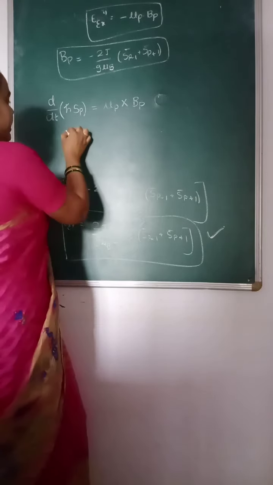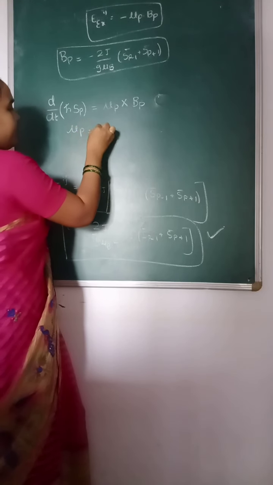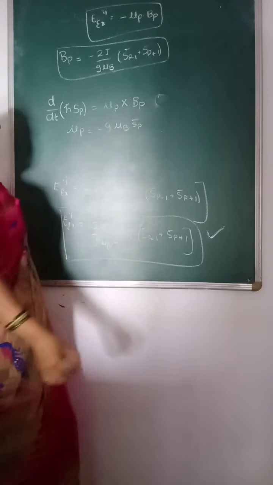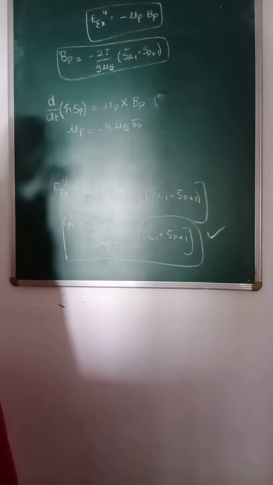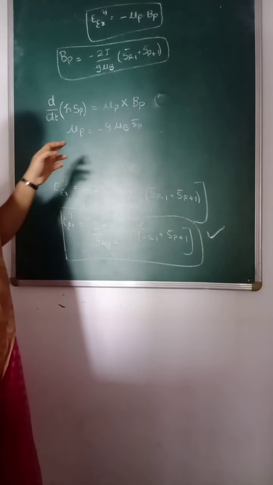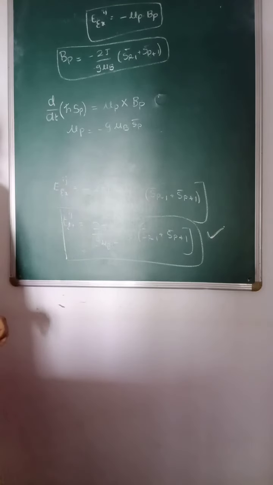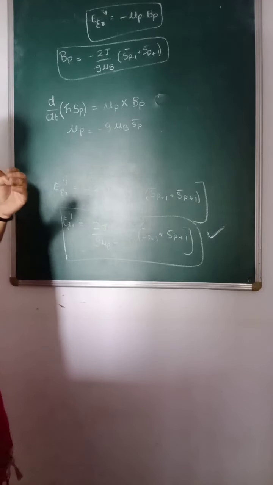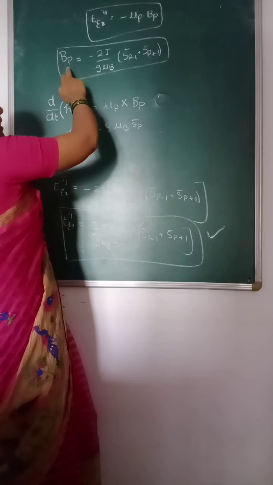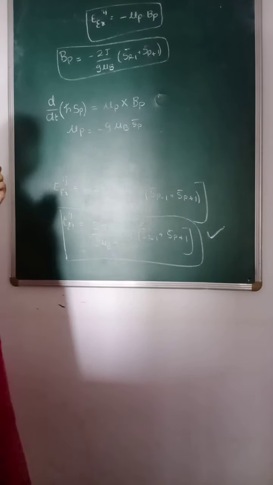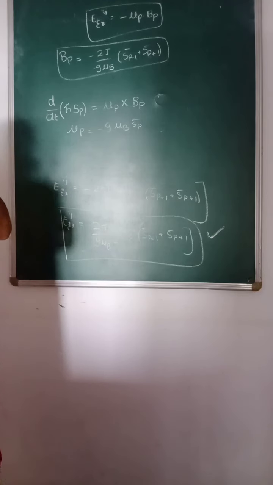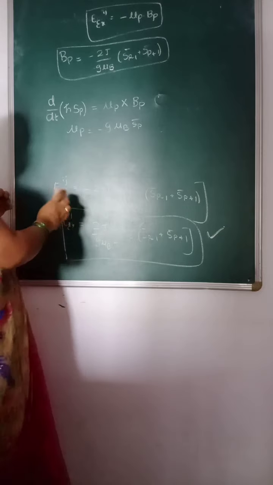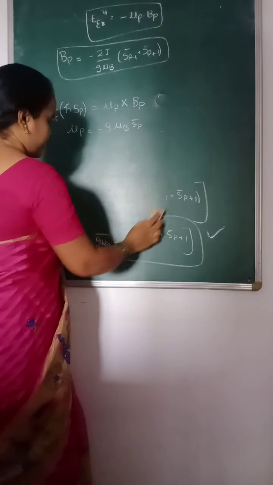So we have already written down the value of the magnetic dipole moment as minus g mu_B S_p bar. This is the magnetic dipole moment of an electron in terms of the Bohr magneton, g is the Landé splitting factor, and S_p is the spin of an electron at that particular point. And what is the internal magnetic field generated? It is minus 2J by g mu_B (S_p minus 1 plus S_p plus 1). So let us substitute these two terms in the above equation.